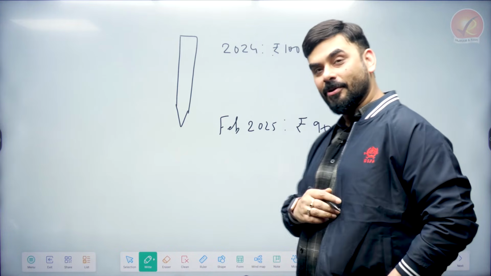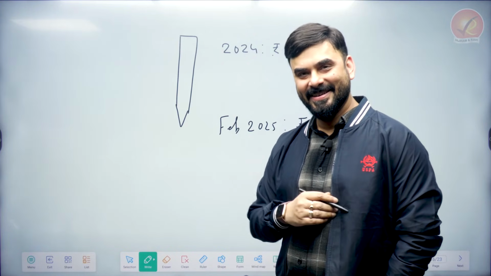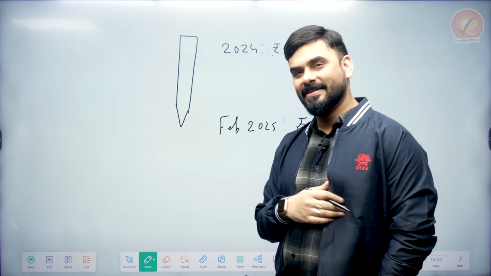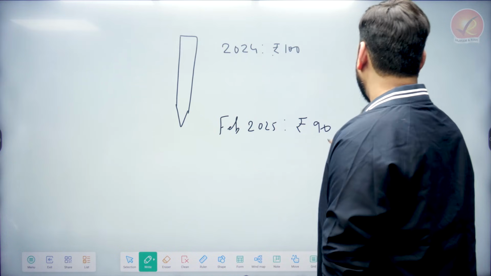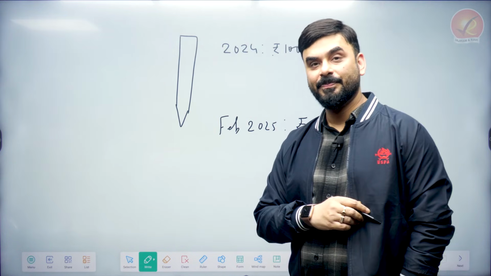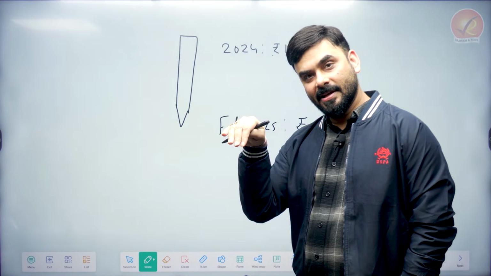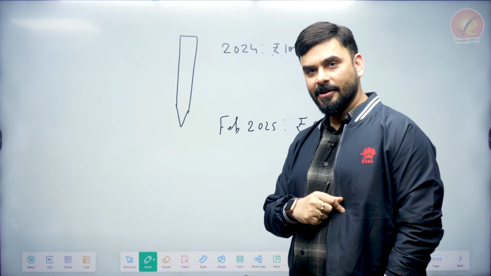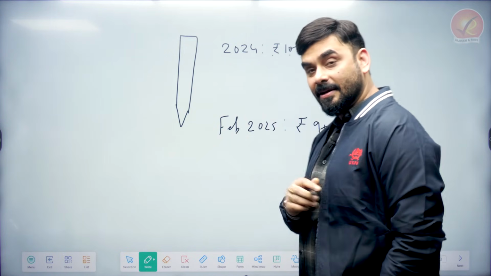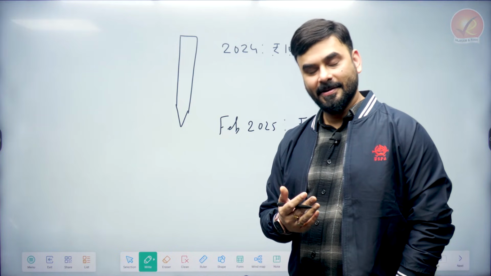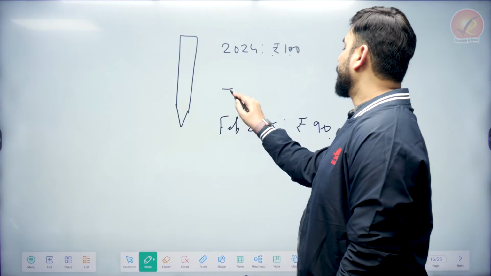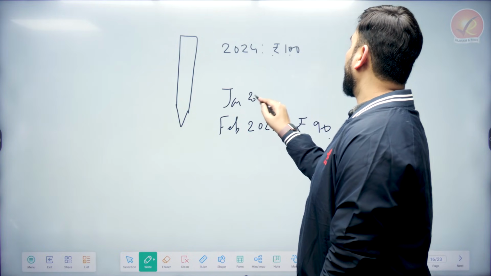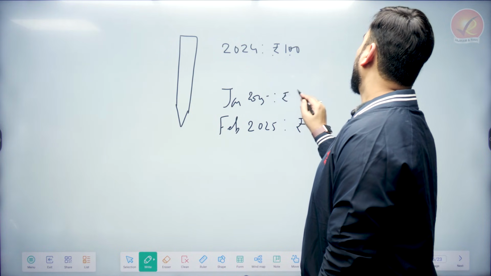So in 2024, what was the price of this pen? 100. Now what is the price of this pen? The price of this pen is 90. So can we say the price has declined? Yes, price has declined. Correct. So how much is the decline in price? 10% decline? Yes. Now suppose the price of this pen in January 2025 was rupees